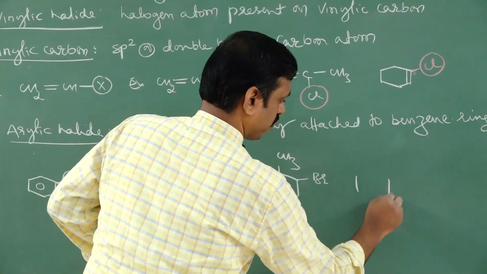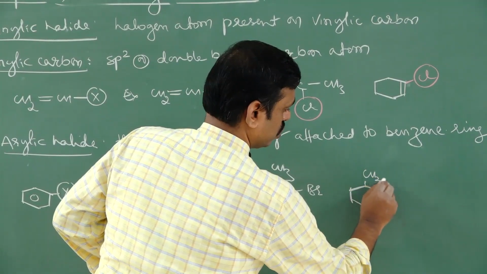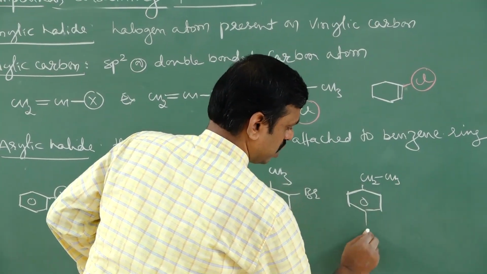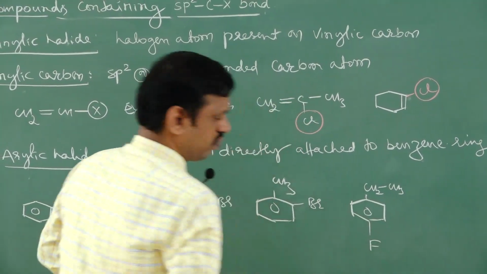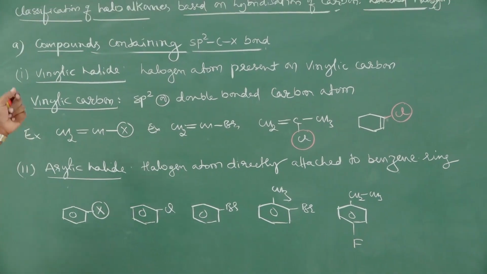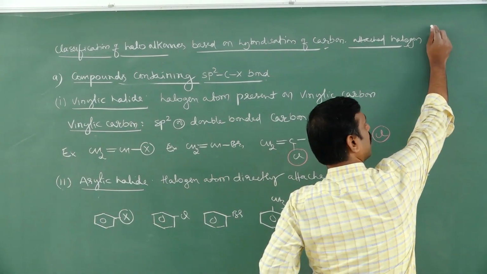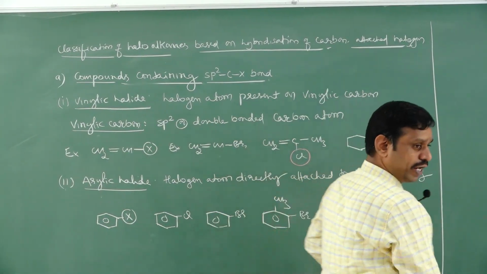Next, if benzene has a CH2CH3 group and a fluoro group, this is also a haloarene. Now this is the classification of haloalkane, and of course haloarene is also included.